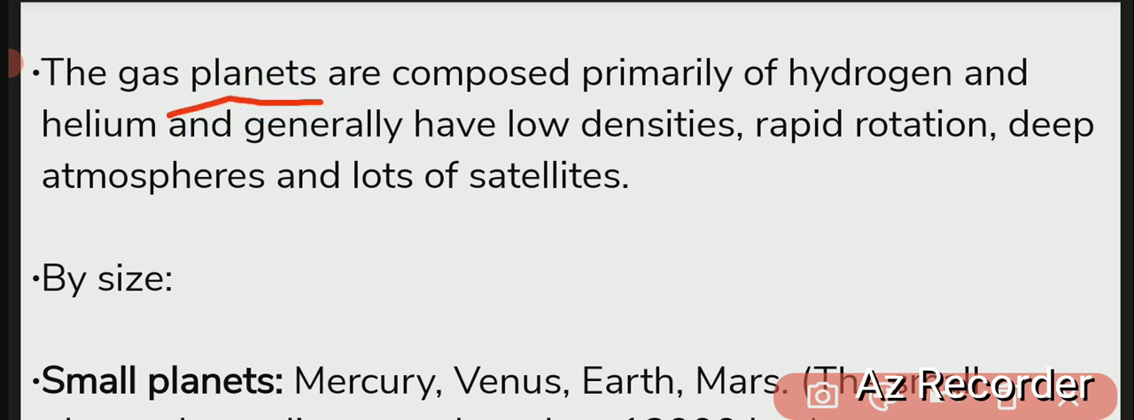These are very big in size and have lower density because these are made up of gases, like helium and hydrogen. And these have rapid rotation, that is, this planet rotates very fast. Deep atmosphere means it has a thick atmosphere. And lots of satellites, these have lots of satellites. Now we will talk about classification by size, as by composition we have discussed.